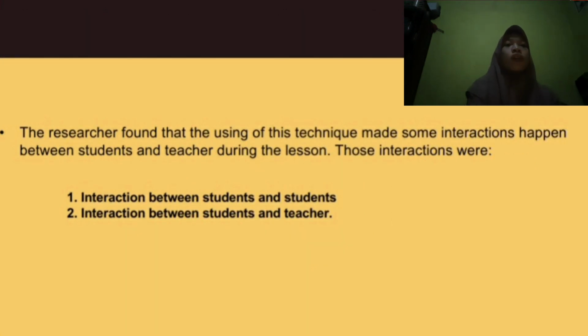The researcher found that the use of this technique made some interaction happen between student and teacher during the lesson. Thus, the interactions were interaction between student and student, and then interaction between student and teacher.